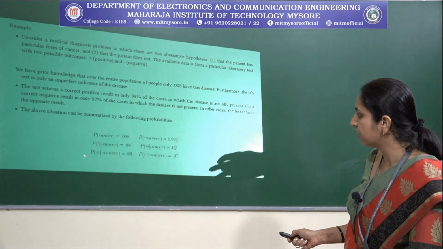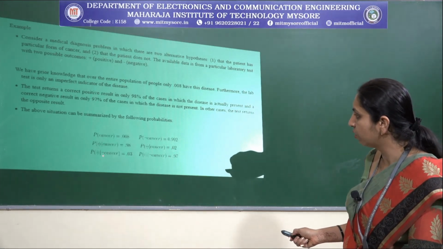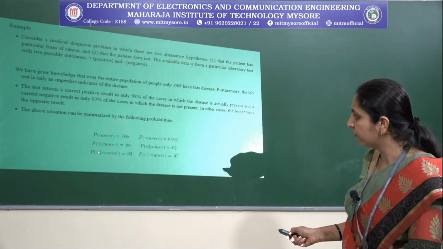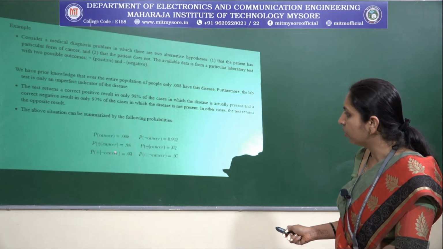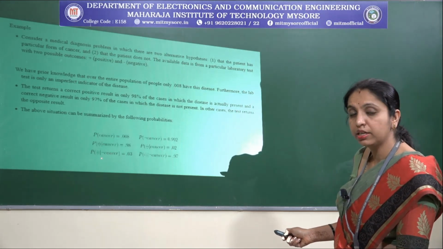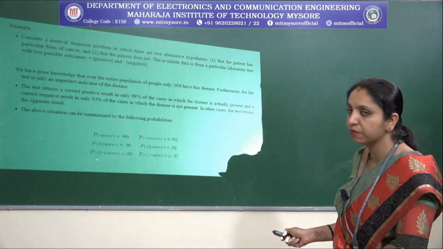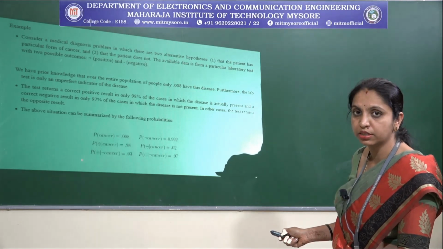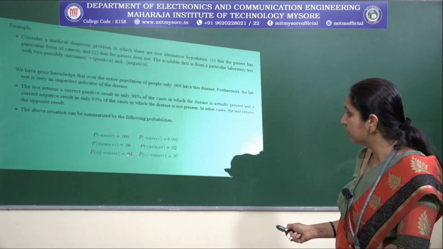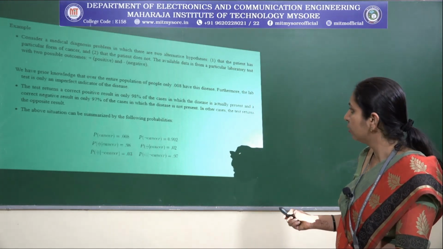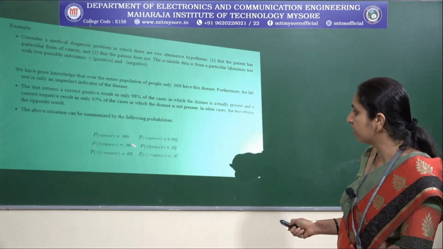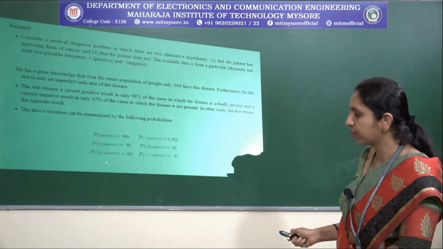But in this case, what is the indication? Here they do not have cancer, probability of plus given negation of cancer. What is the indication of this? Here people do not have cancer, but it is diagnosed as positive, a cancer result, which is only 0.03.